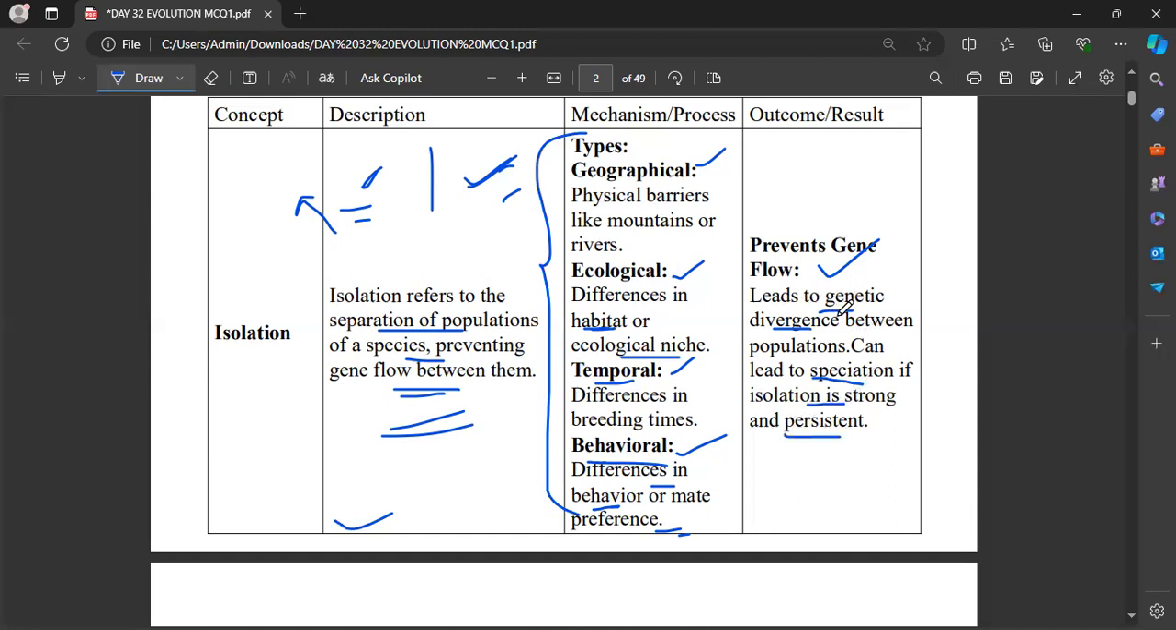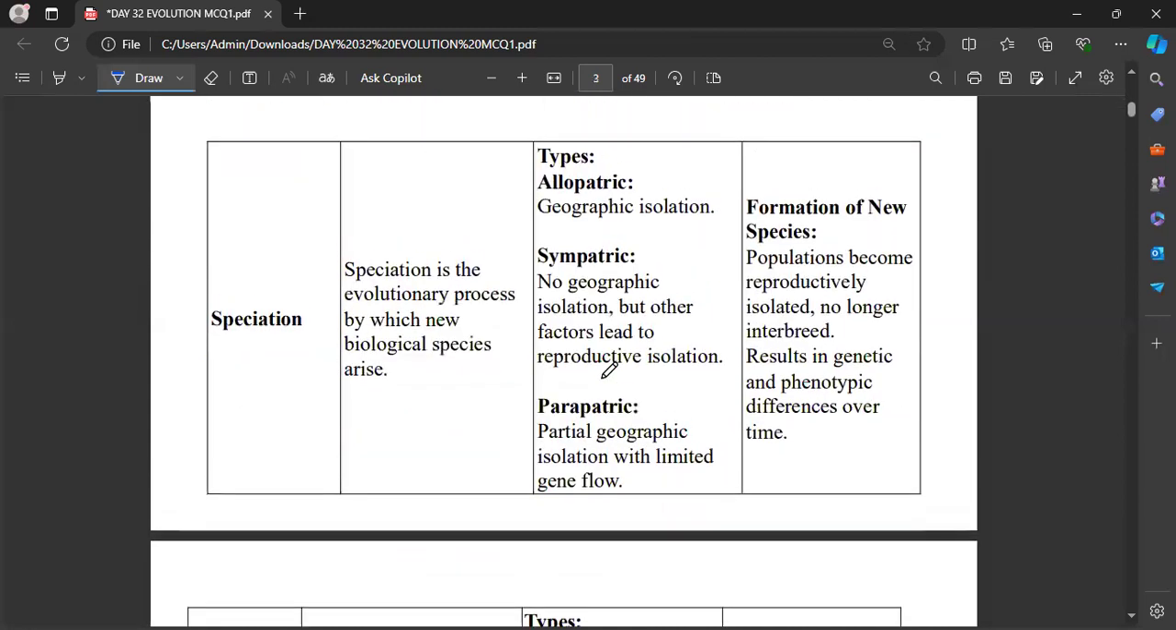See, this leads to genetic divergence between the populations as it is a small population. So as I said before, in small populations, there will be genetic drift. Okay, and this leads to genetic divergence between the populations. This leads to speciation if the isolation is strong and persistent. If there is no gene flow between two different populations, it leads to speciation. Okay, this is what isolation is. Now, what is speciation?